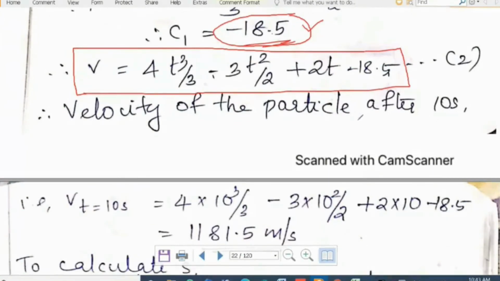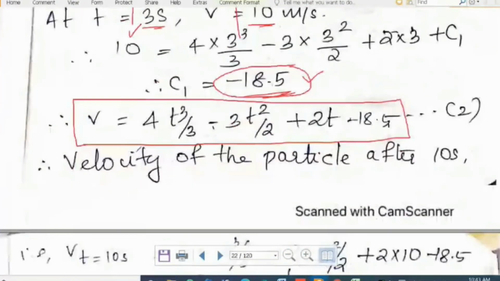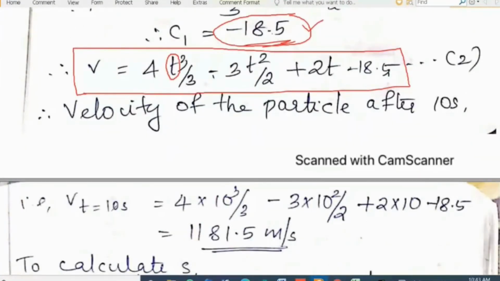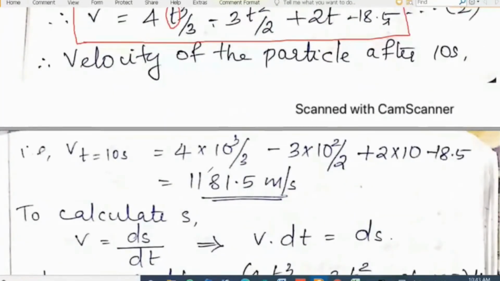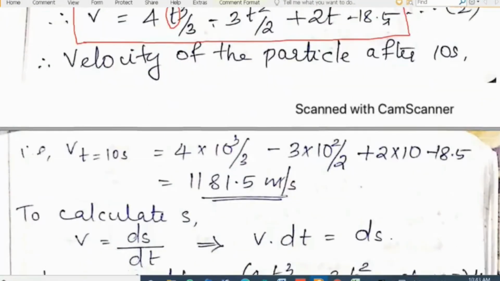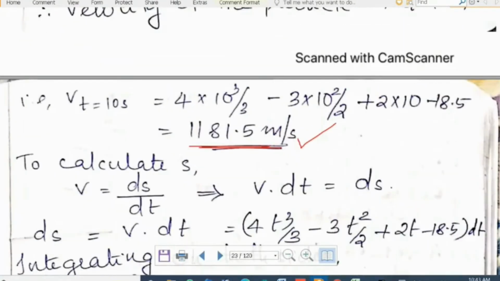Okay. So velocity of the particle after 10 seconds: our question was to find velocity after 10 seconds. We got the equation for velocity of the body, so we can substitute for t and get the value of velocity at 10 seconds. So v at 10 seconds is equal to 4 into 10 cubed by 3 minus 3 into 10 square by 2 plus 2 into 10 minus 18.5, which is equal to 1181.5 meter per second. 1181.5 meter per second is the velocity of the body at 10 seconds.